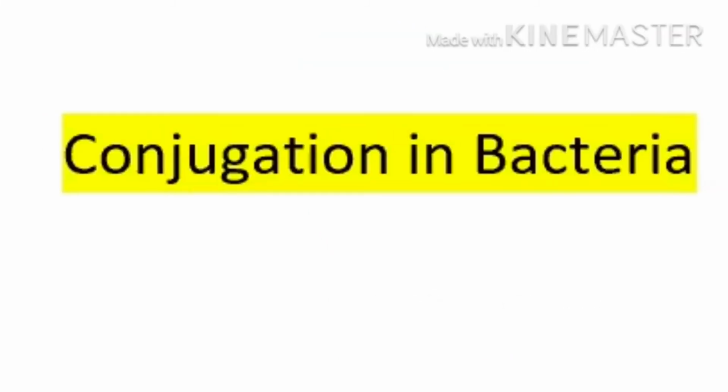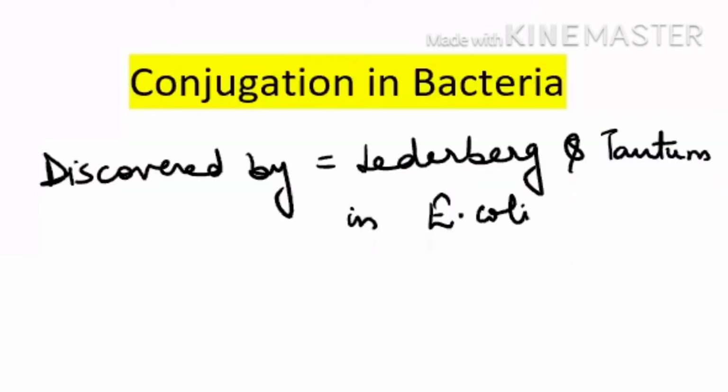Hello students. Today we are going to study about the conjugation in bacteria. Conjugation was actually discovered by Lederberg and Tatum in E. coli. See, this is bacteria. This is the genetic material of bacteria and this is plasmid.